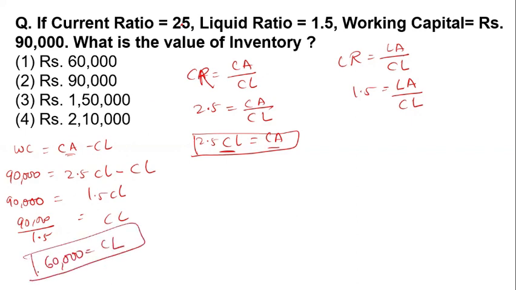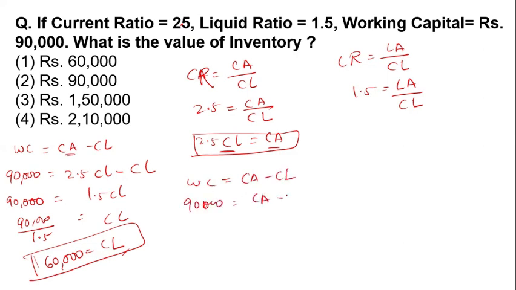Not near about, it is 100%, it is 60,000. So if the current liability is this, then in the working capital, current asset minus current liability, the working capital is 90,000.